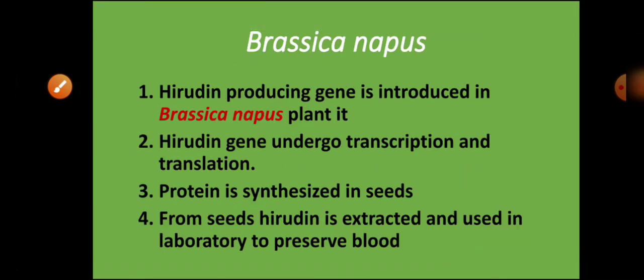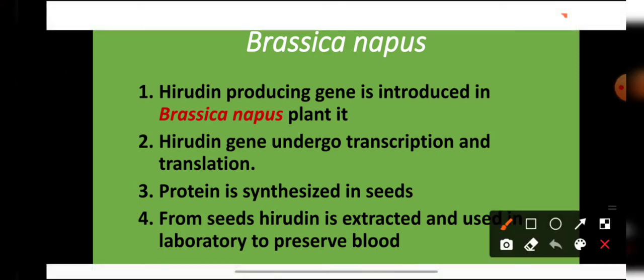Now students, with the help of genetic engineering, a transgenic Brassica napus plant has been produced, and this transgenic Brassica napus plant has started forming hirudin in its seeds. Now we all know students that hirudin is a natural anticoagulant present in our blood, and it is responsible for the free flowing of blood within our blood capillaries.